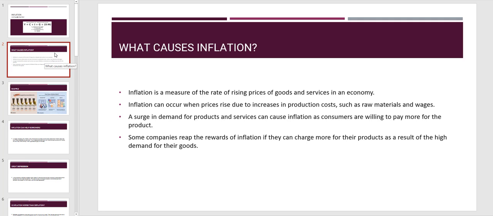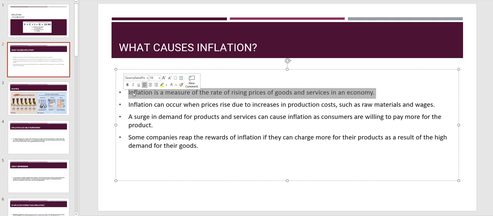Okay, let's step back. I'm going to give you a very simple example with COVID-19. What happened? Let's go one by one. Inflation is the measured rate of rising prices of goods and services in an economy. This is something we as individuals do not have control over.